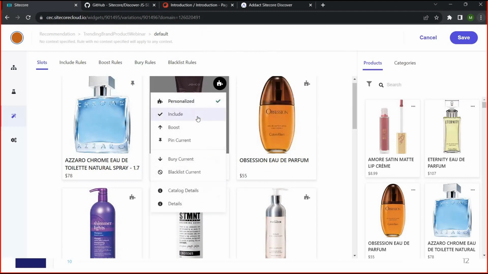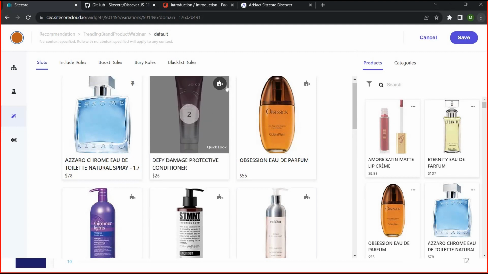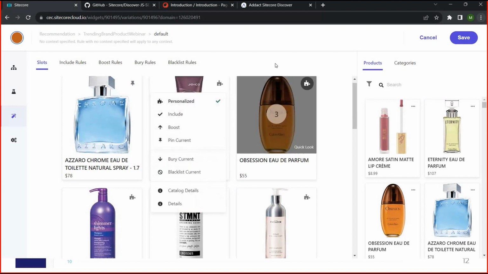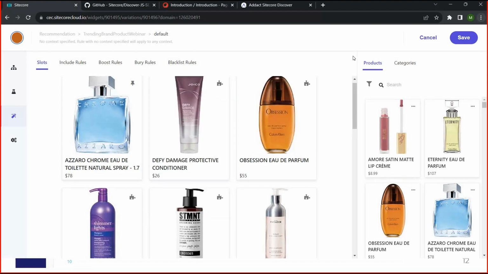You can see they have provided many options, like include, boost, and include is coming based on the recipe. If you want to boost a specific product, you can boost it. If you want to pin a specific product, like I want this product in my list, I already pinned this one. And bury, so I don't want to show this product, it will go to the bottom of the list. So on top of this recipe we can do these activities.